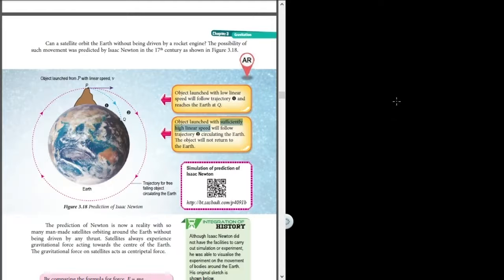We have the Earth, and let's say we have a moon or satellite. We take it as a satellite, just like you have been shown in your textbook. Without any engine, it may move in this circular path.